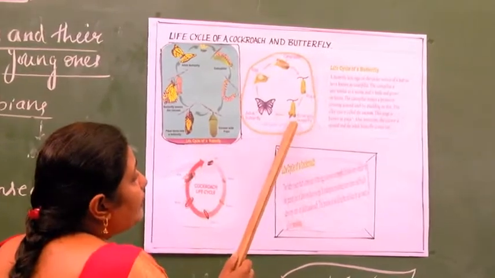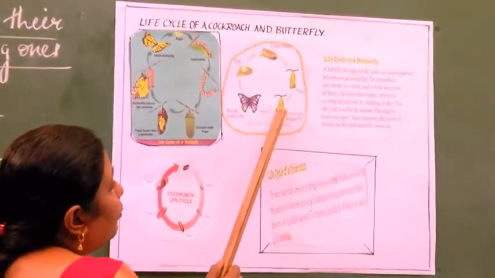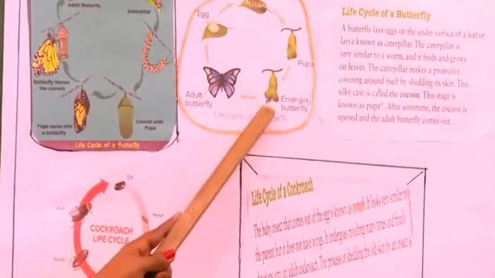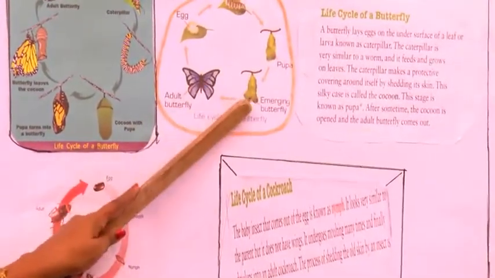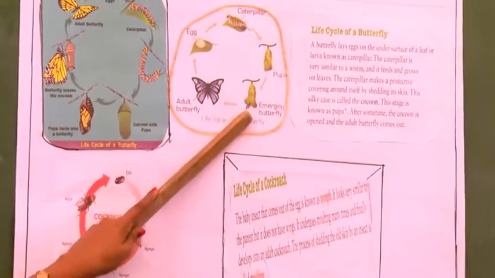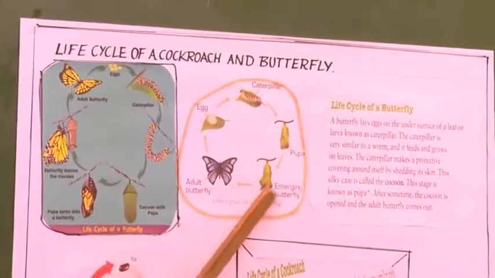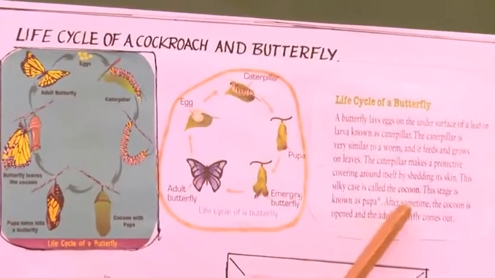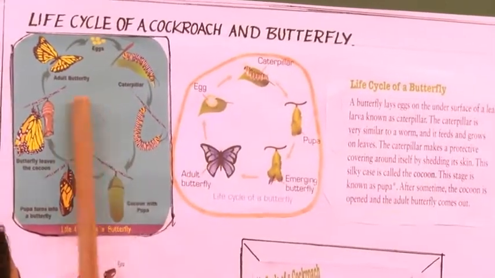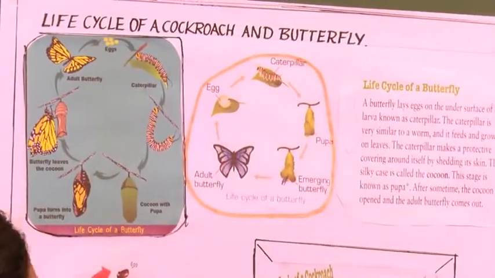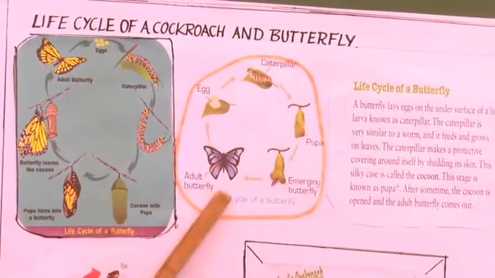After some days it is going to break the pupa and the butterfly will emerge from the pupa by shedding its skin. This silky case is called a cocoon. Okay, in case of honeybee and silkworm also, the same stages will take place.